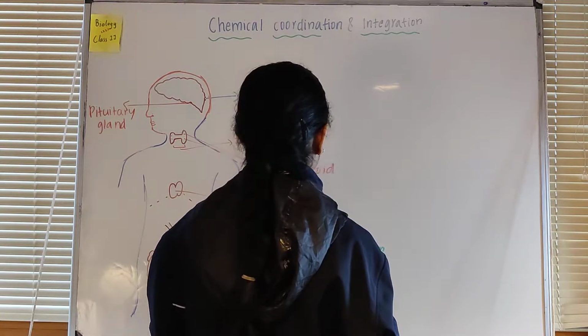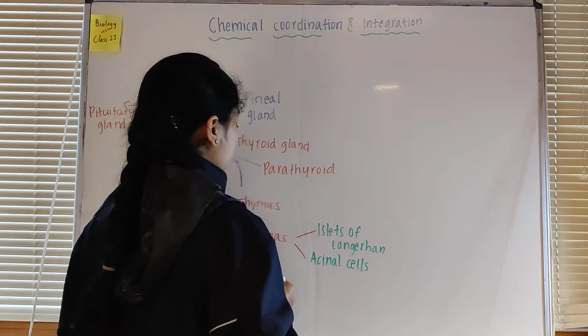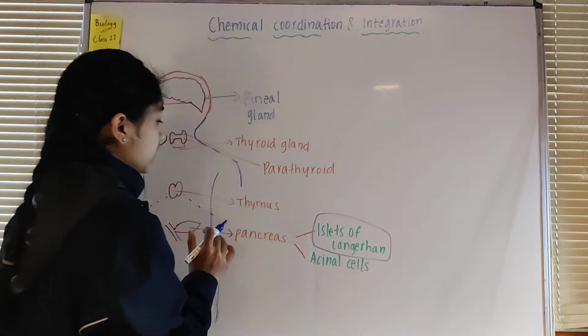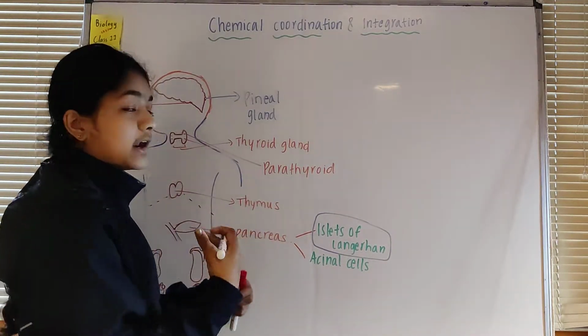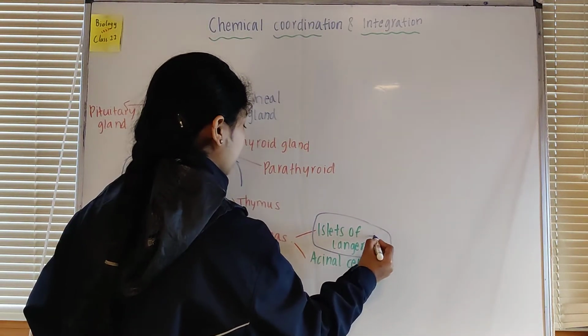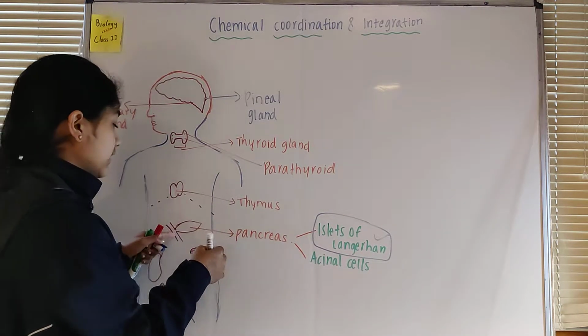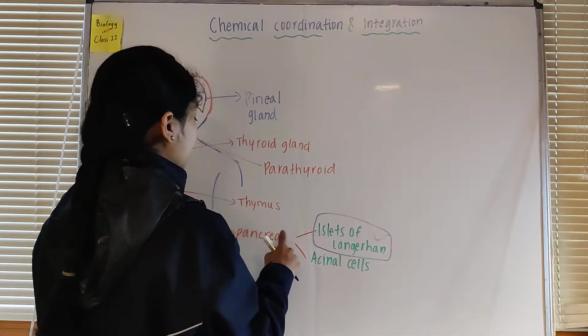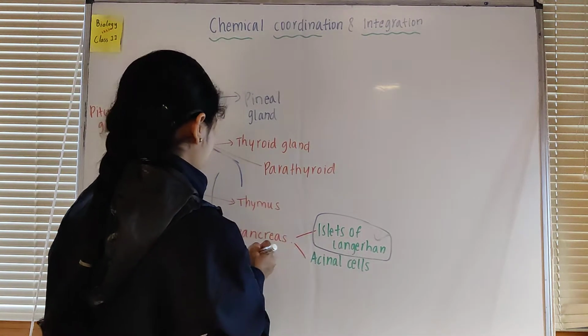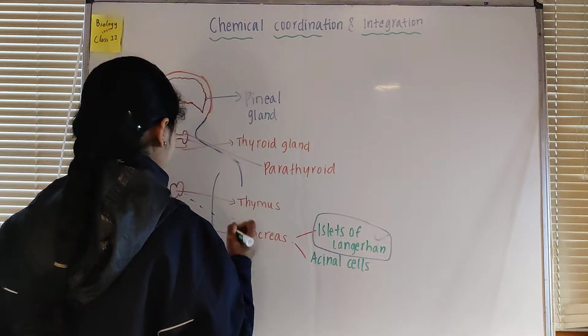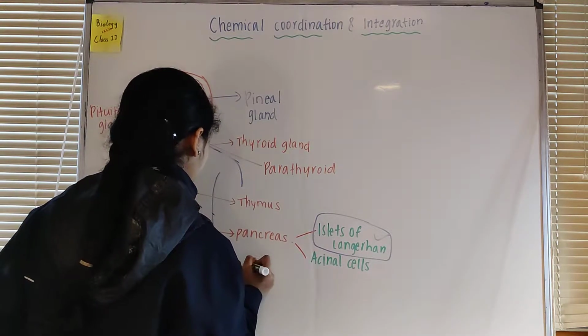Islets of Langerhans is what we call the endocrine part. This is what we are focusing on in this video, which is about endocrine glands. So these are the pancreatic ducts that we have, and the endocrine part of the pancreas is the islets of Langerhans. These are kidneys, and on top of the kidneys we have the adrenal gland.